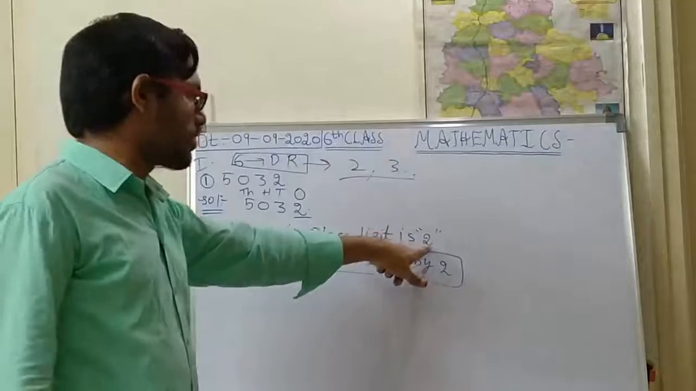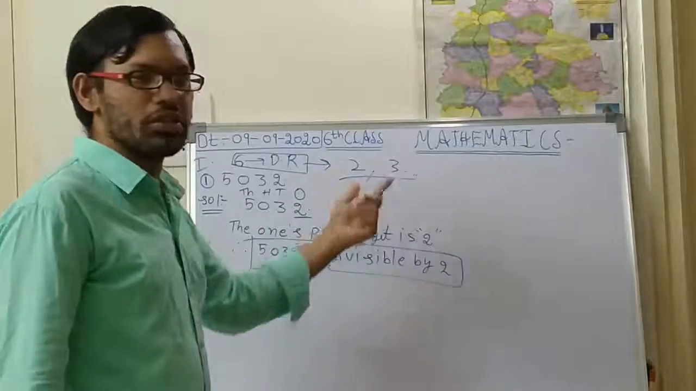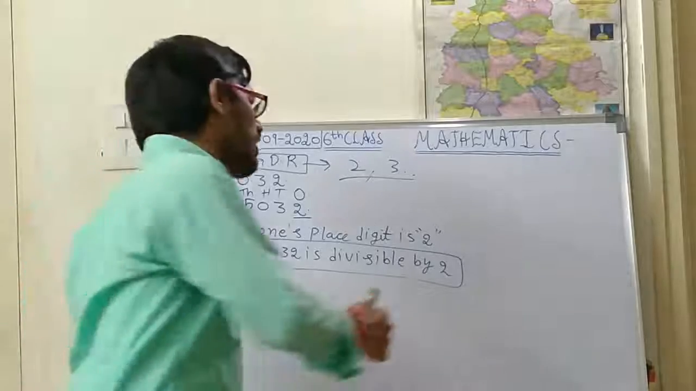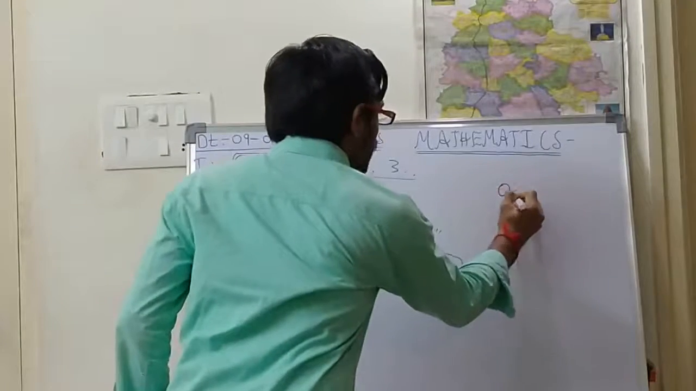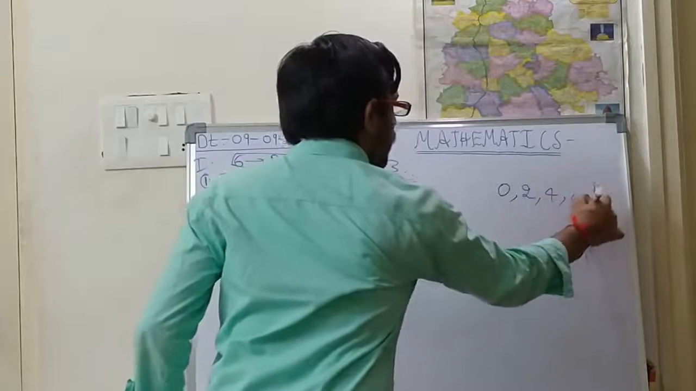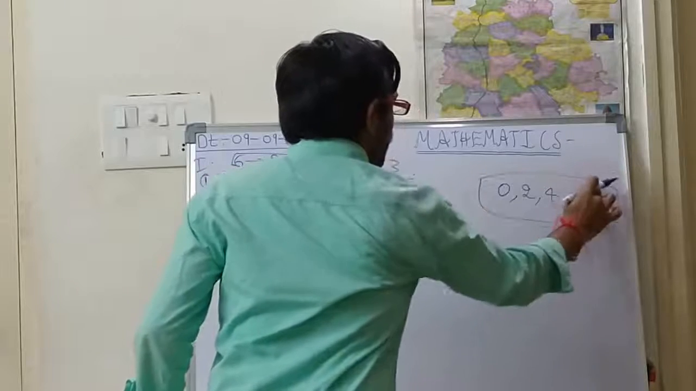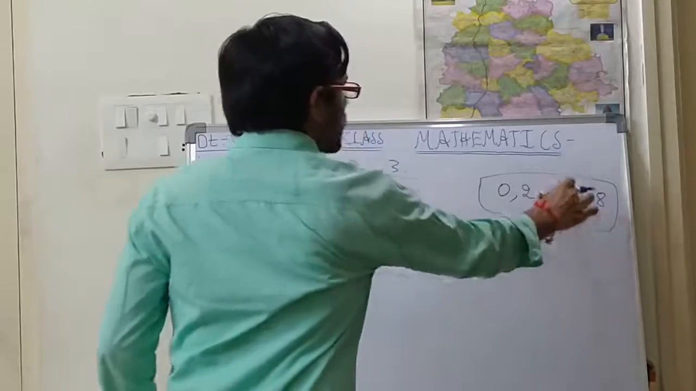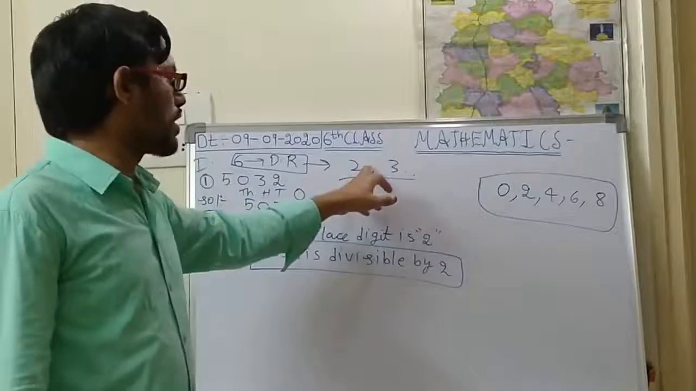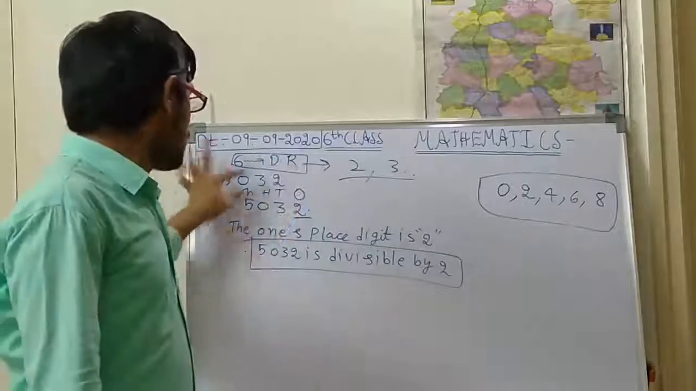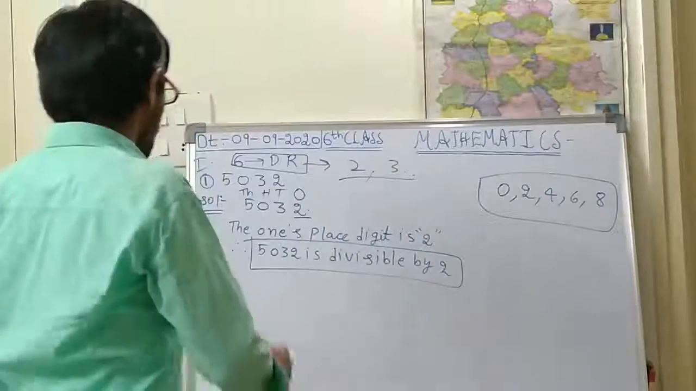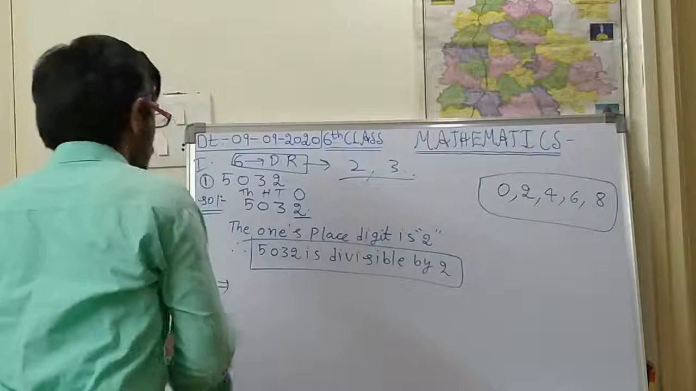The ones place digit is 2. Generally, if a number is divisible by 2, what should be in the ones place digit? Either 0, 2, 4, 6 or 8. If any one of these numbers is there, then that number is compulsorily divisible by 2. So this given number is divisible by 2. Now we have to check for the divisibility rule of 3. Now, next step.